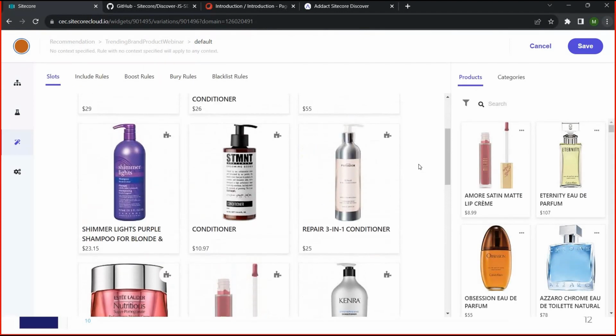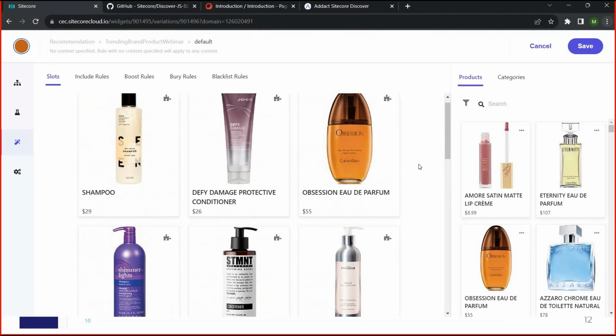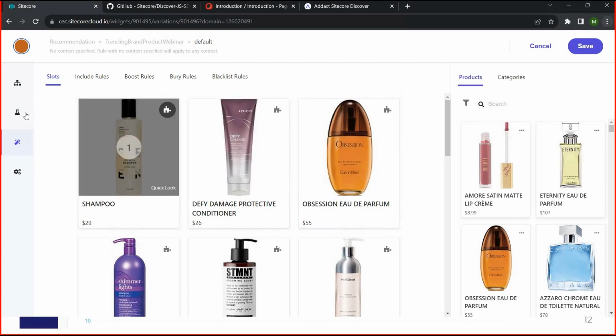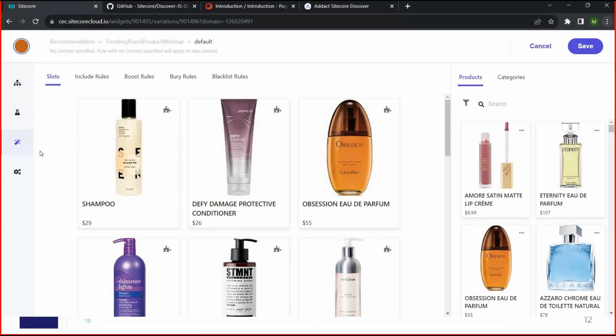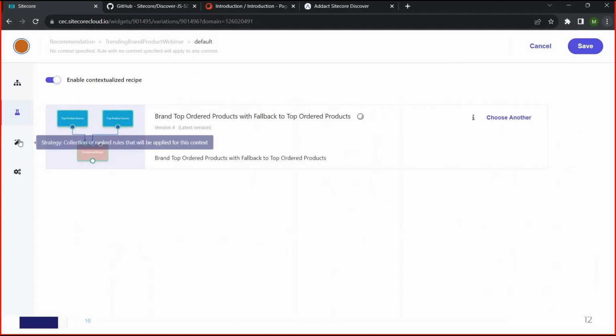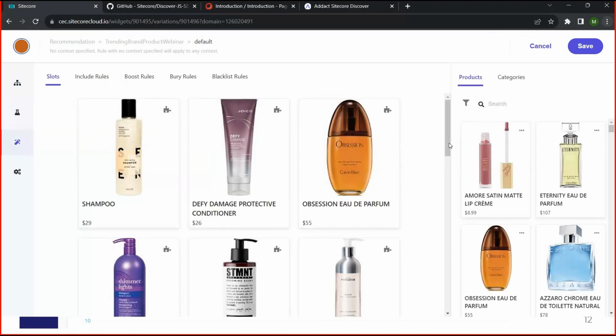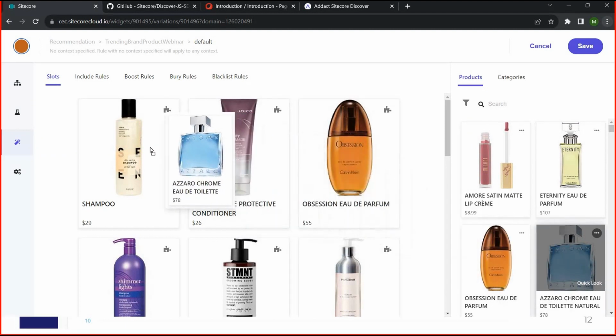Once we put these results, it will display this kind of results on our website. Because we have just selected a recipe, based on the recipe's algorithm we are getting the data. Let's say merchandisers or business users have a specific requirement: we have selected a recipe, but on top of this recipe I want some product to come in my list every time one visitor visits the website. So what they have to do is just drag and drop this product.